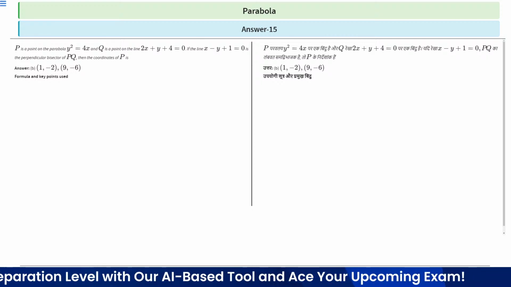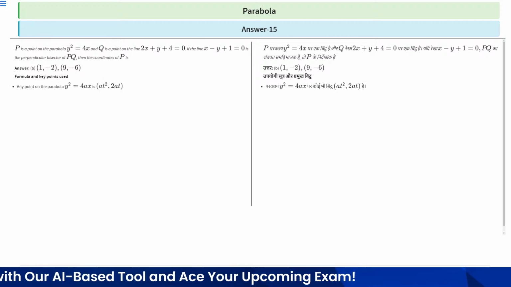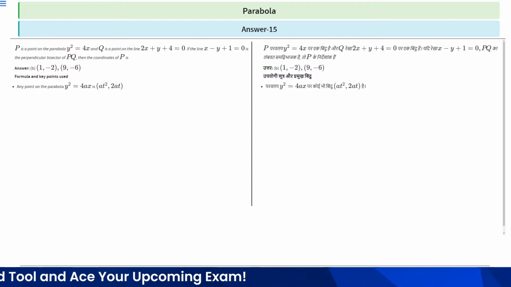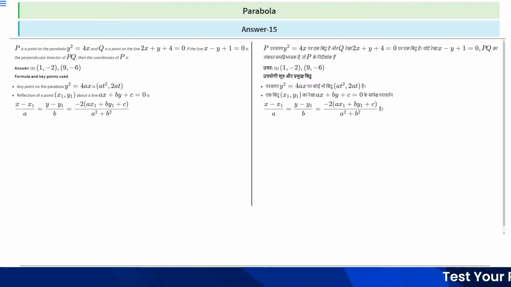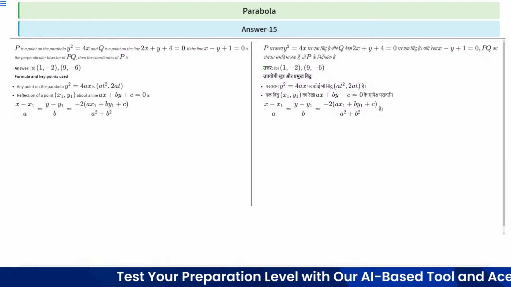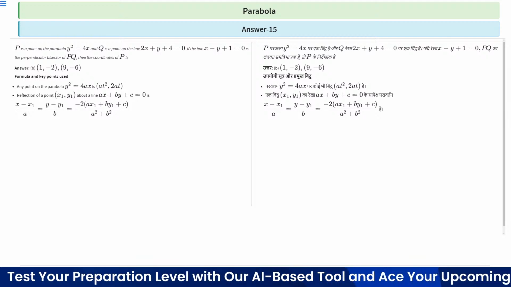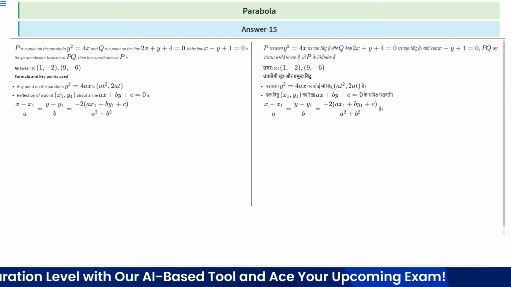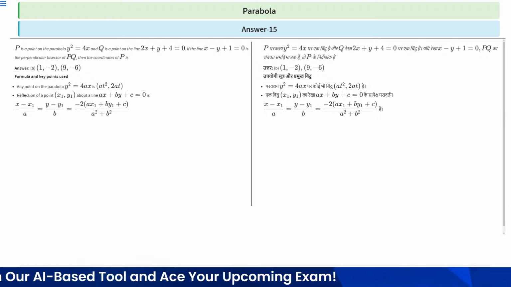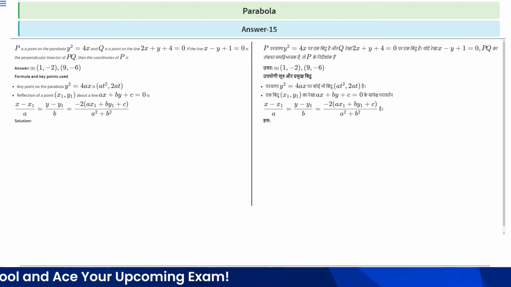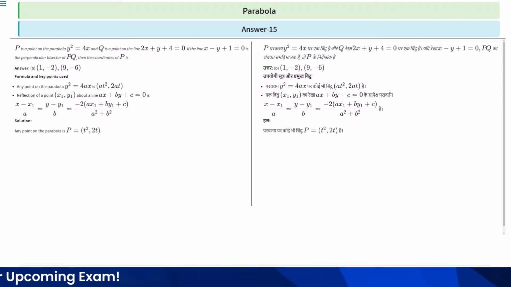The formula and key points we'll use in this question: any point on the parabola y square is equal to 4ax is (at square, 2at), right? Now the reflection of point (x1, y1) about the line ax plus by plus c equal to 0 is, we know that (x minus x1) by a is equal to (y minus y1) by b is equal to minus 2 times (ax1 plus by1 plus c) upon (a square plus b square), right? Now let's move to the solution.